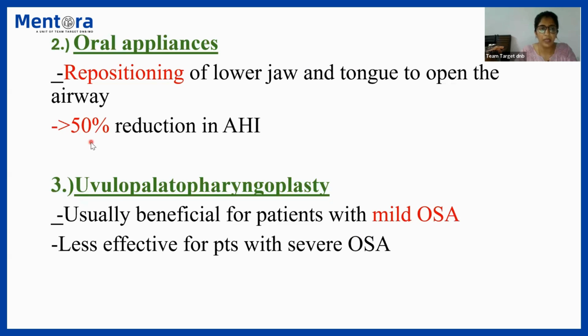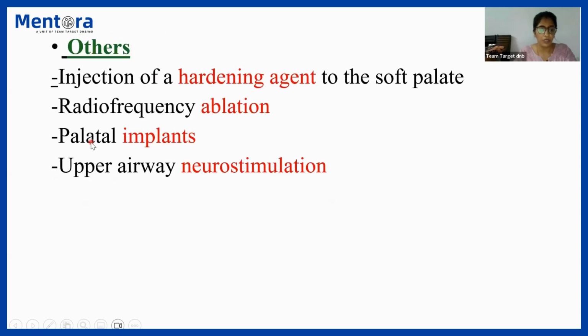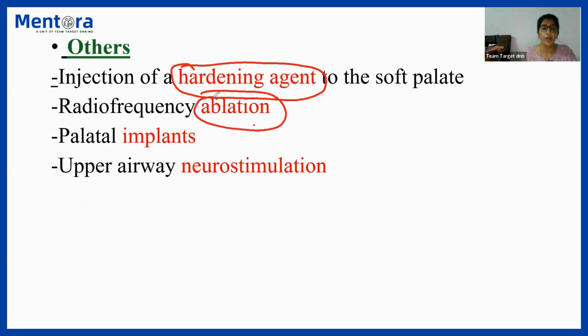Other than these traditional therapeutic options that we have been discussing for a long time, there are certain newer options also, like injection of a hardening agent into the soft palate. That helps in maintaining the patency of the soft palate better, so it prevents it from collapsing. Or there could be radiofrequency ablation of the oropharyngeal components that are causing increased collapsibility. There could be injection of palatal implants, or upper airway neurostimulation.